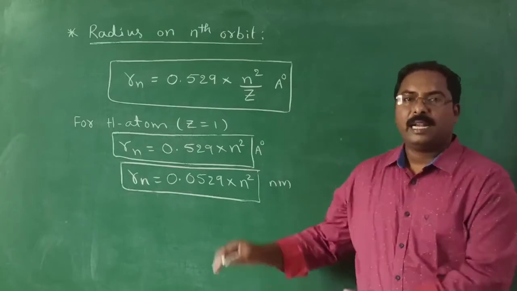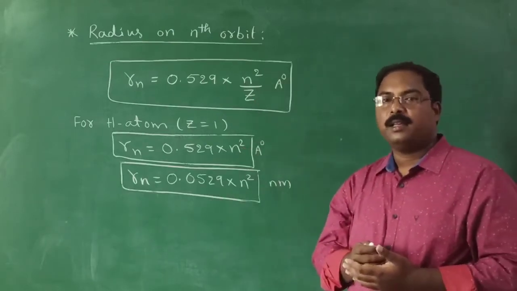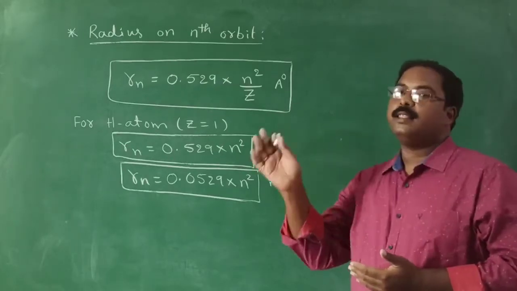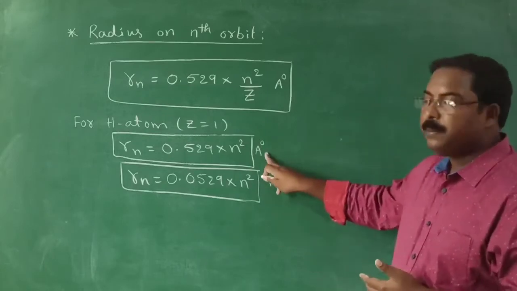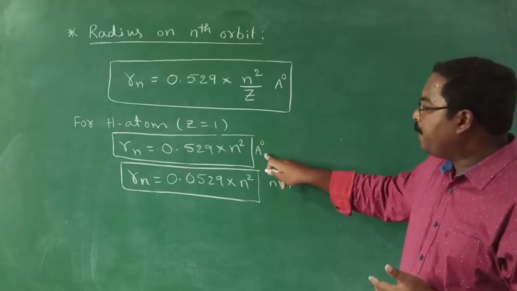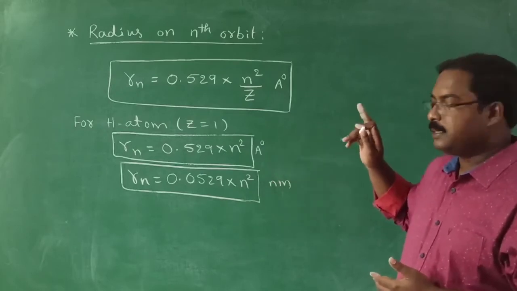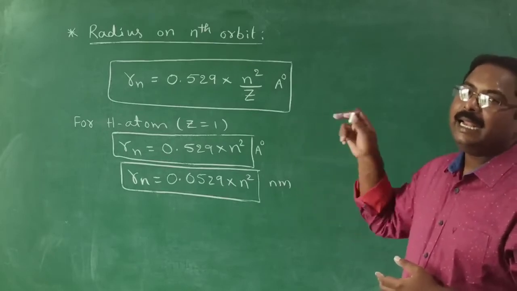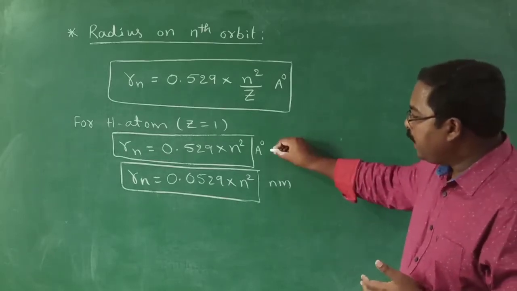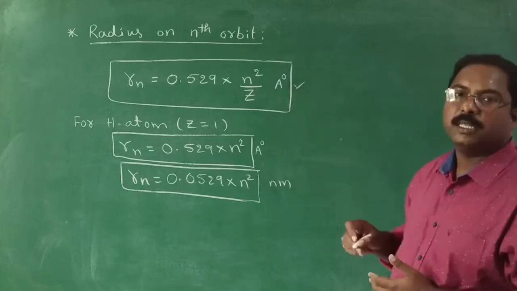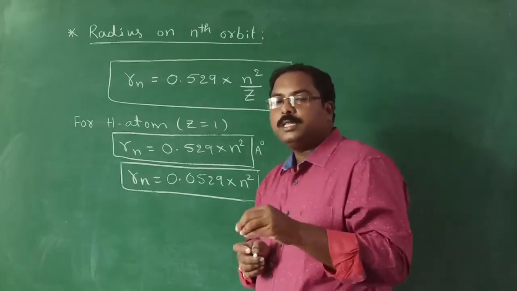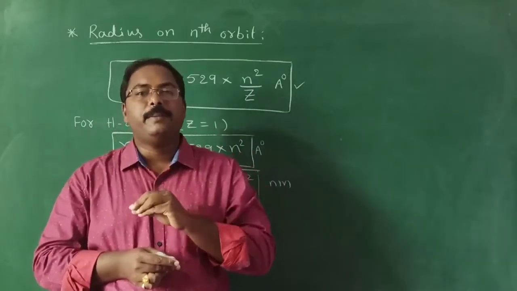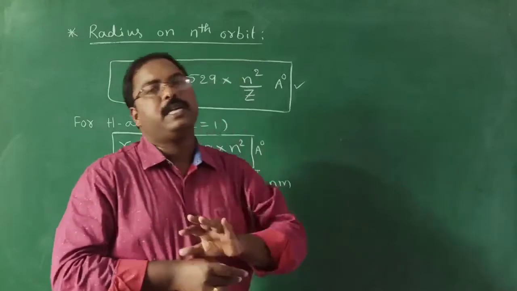What do we have to do? Will you memorize that many formulas? It is highly impossible. That is why in the starting classes I gave all the conversions. 1 angstrom is nothing but 10 to the power minus 10 meters. Nanometer means 10 to the power minus 9 meters. So use any one formula to solve the questions. Depending on the question or the options given, if the options are in centimeters, convert these angstroms into centimeters.